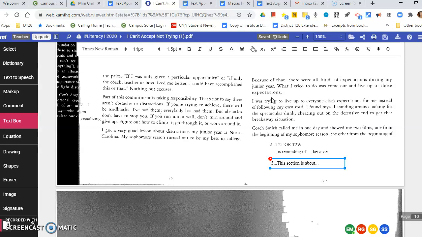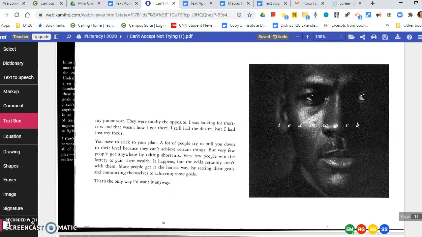Wonderful. Let's continue. "Coach Smith called me in one day and showed me 2 films, one from the beginning of my sophomore season, the other from the beginning of my junior year. They were totally the opposite. I was looking for shortcuts, and that wasn't how I got there. I still had the desire, but I had lost my focus."